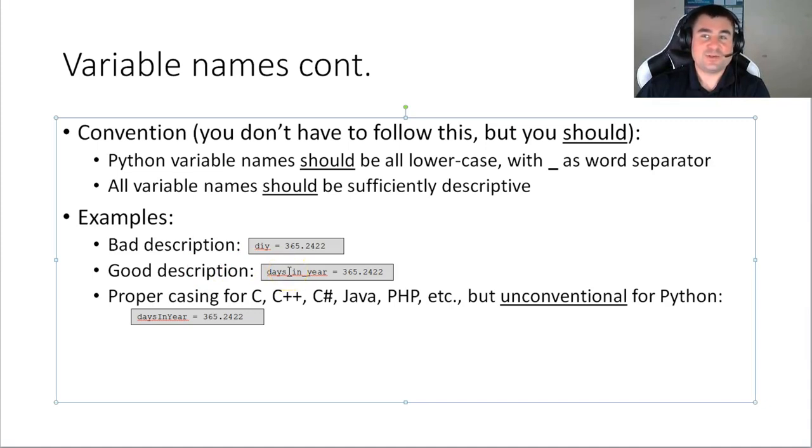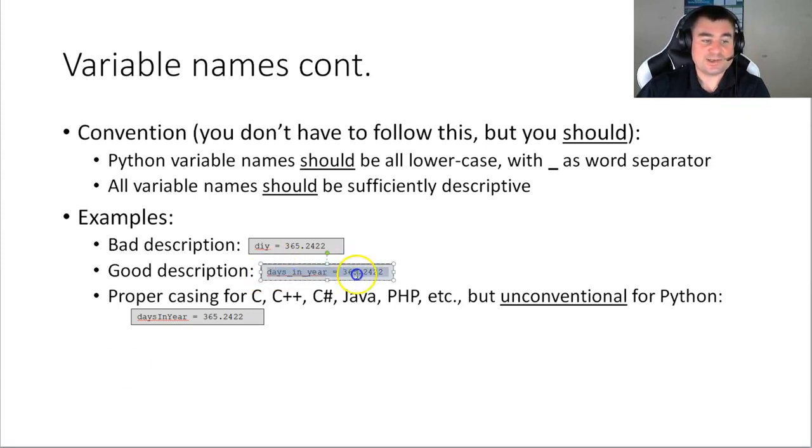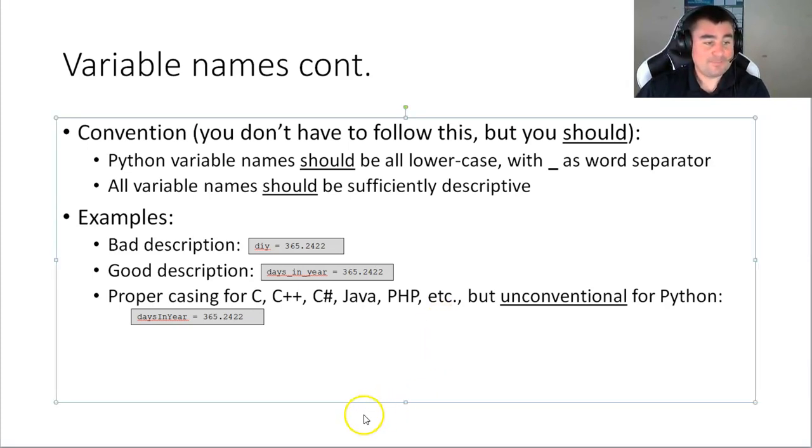Descriptive. It doesn't need to be long. It needs to be descriptive. So days in year is a lot better than DIY, and all of a sudden it's immediately clear what this is. Yeah, there are exactly 365.2422. If you're confused by this, this is why we have leap years, and that's why every X number of years, like every 100 years, we do not have leap years, but we will not get into that.